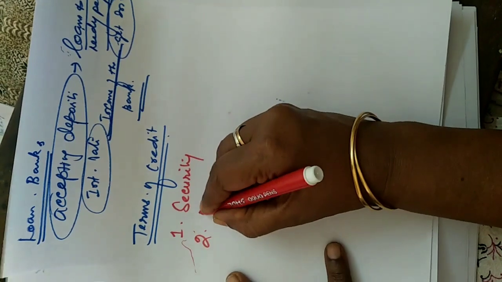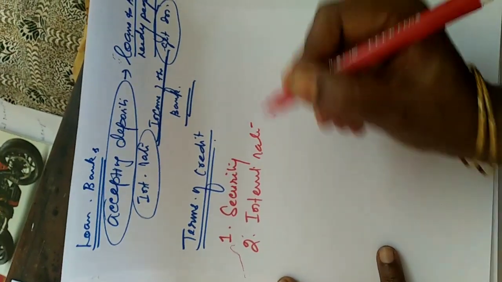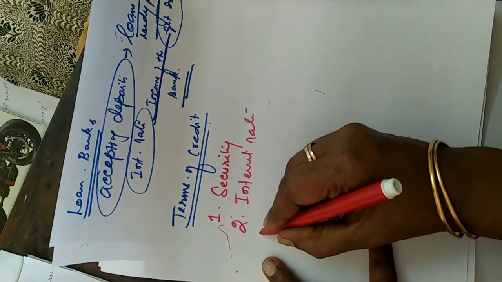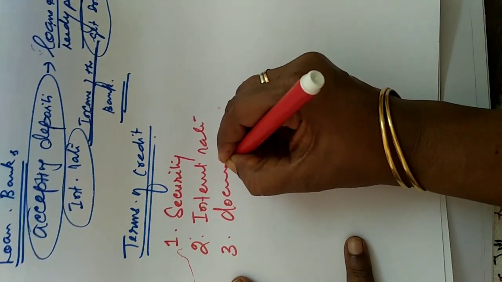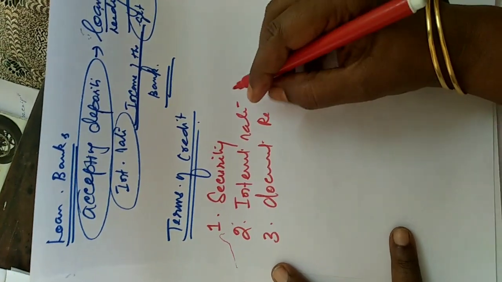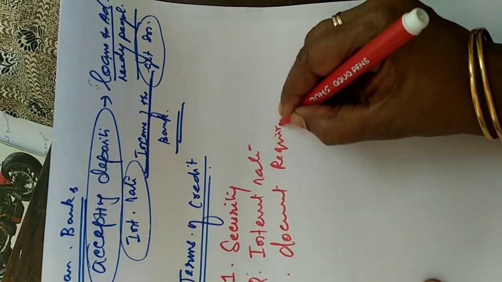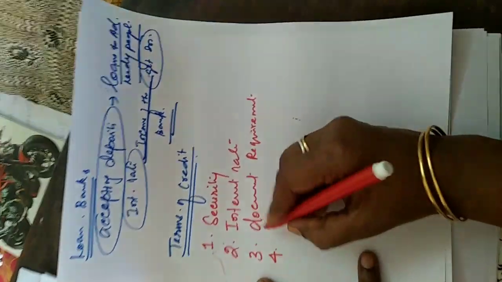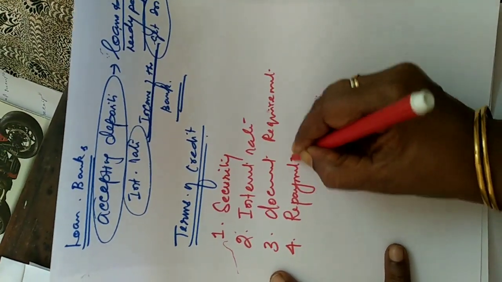The second one is that we have to pay interest to the bank for the loan we are getting from the bank. The third one is the documentation requirement. Some documents we have to submit to the bank to get that loan. The fourth one is the repayment procedure.